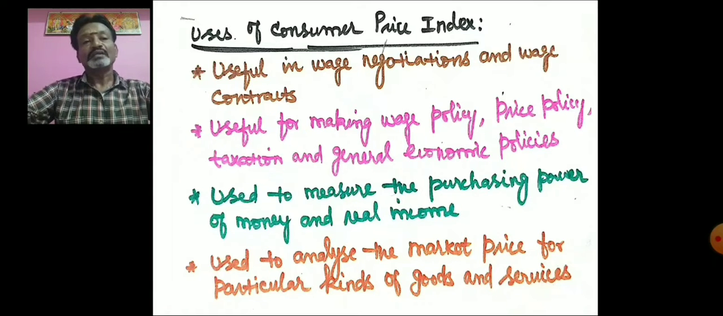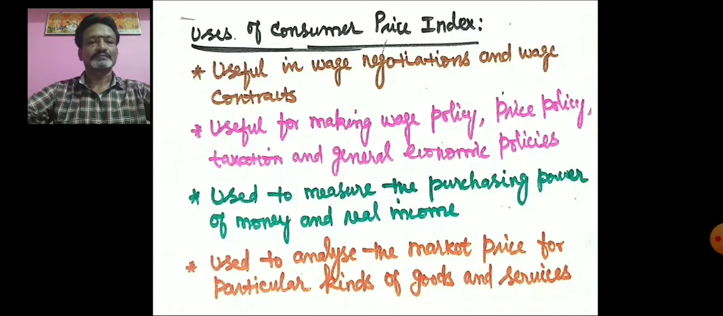If the price of a particular commodity or the essential commodities goes on increasing, then the government should fix a maximum price for those essential commodities. On the other hand, suppose there is a heavy reduction in the price of commodities produced by the farmers or agriculturists, at that time the government should give a minimum support price. So for making price policy, income policy, taxation policy and wage policy, the consumer price index is very useful and important.